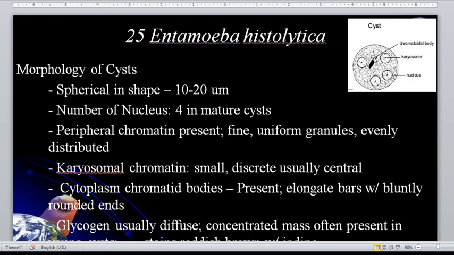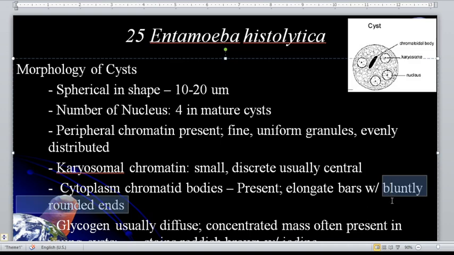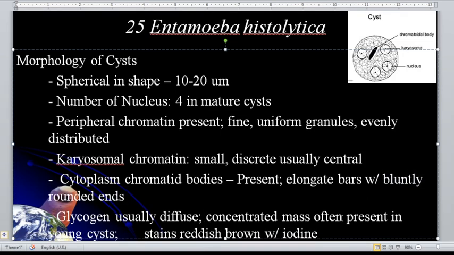And take note of the morphology or the characteristic of the chromatoid body of the Entamoeba histolytica. Take note of these words. They have bluntly rounded ends. So the ends of the chromatoidal bodies are rounded. So glycogen, usually diffuse concentrated mass, often present in young cysts, which stains reddish brown with the iodine stain. So this is the cyst stage. So central karyosome, take note of that.